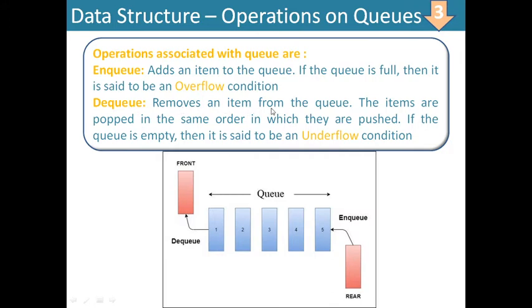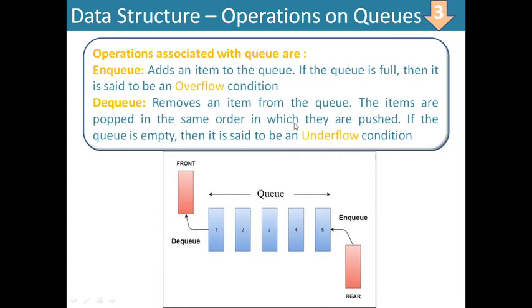DQ removes an item from the queue. The items are popped in the same order in which they are pushed. If the queue is empty, then it is said to be an underflow condition. Now this check is compulsory for a list. If you are implementing a queue using a list also, then this check is necessary in DQ. You have to check whether there are elements in the queue or not.